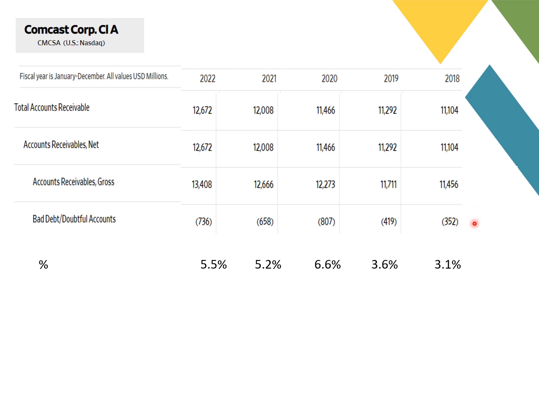That's a huge amount, $352 million. As a percentage of the total accounts receivable, it was 3.1%. You can see that the percentage increased in 2019 and then nearly doubled from 2019 to 2020, likely due to the pandemic. It decreased in 2021, but increased again in 2022. This sounds really high, but it's best to compare the ratios to Comcast's competitors. Now, I looked at Charter Communications and found that their allowance was over 6% pre-pandemic and rose to over 8% during the pandemic, so even higher than Comcast.